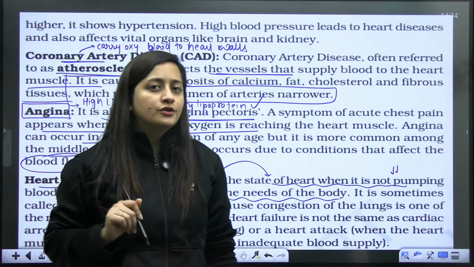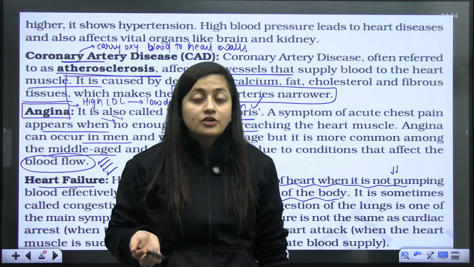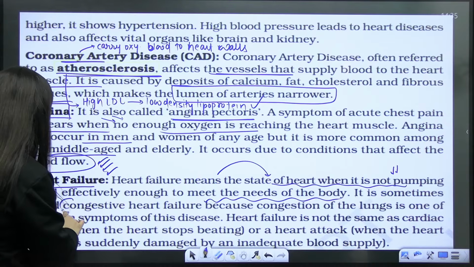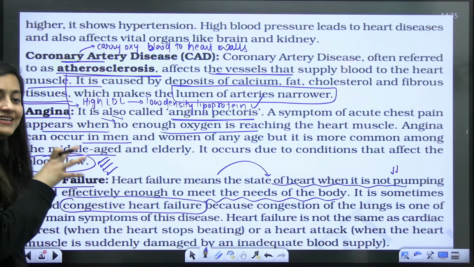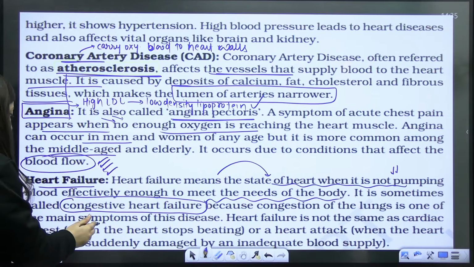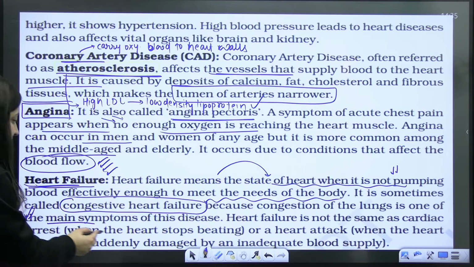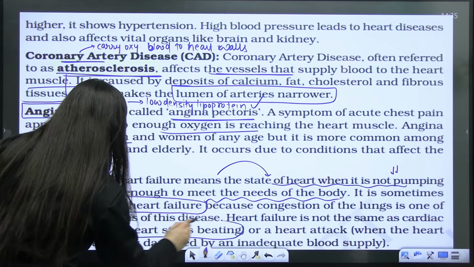Like if you are not doing your job well, if you are not able to qualify, if you are failing, there might be some destruction. In that case, what will be the destruction? It is related to the lungs. So it is sometimes called congestive heart failure. If there is congestion of the lungs, then obviously this thing will also occur. That's how it is connected. But cardiac arrest is a different term, because when we are saying cardiac arrest, the heart stops beating.